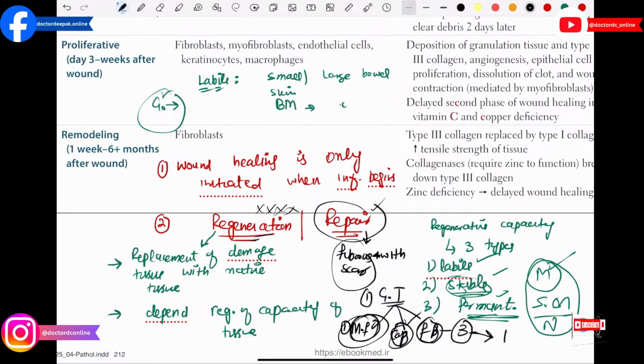Then after that we have one enzyme which is called collagenase. That collagenase will come and convert the type 3 collagen into type 1 collagen, and for this we require zinc.